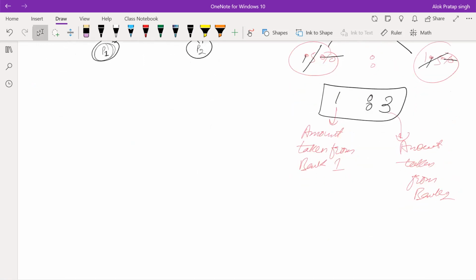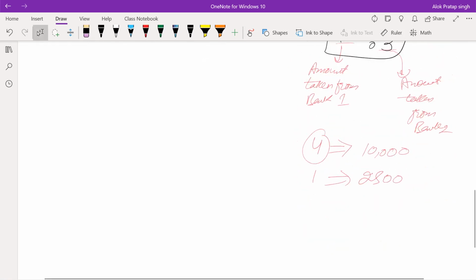Total amount taken from the bank was 1 plus 3, 4. And the total amount in the question is 10,000. So 4 equals 10,000. 1 will be equal to 2,500.